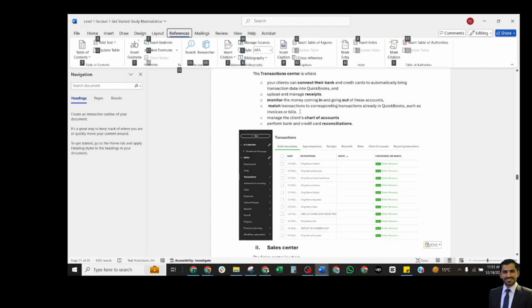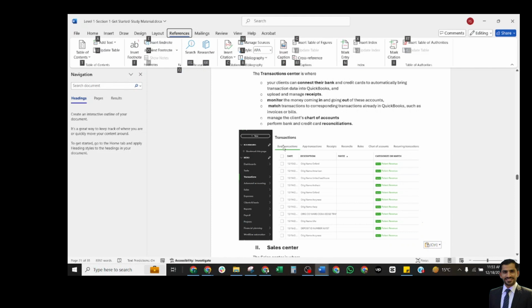So now we are talking about the transaction center. This is a view of the client's books. Here, this is the transaction center, and when you click on this one, you will see different tabs like bank transactions, app transactions, receipts, reconcile, rules, chart of accounts, and recurring transactions. So we will discuss them in detail.